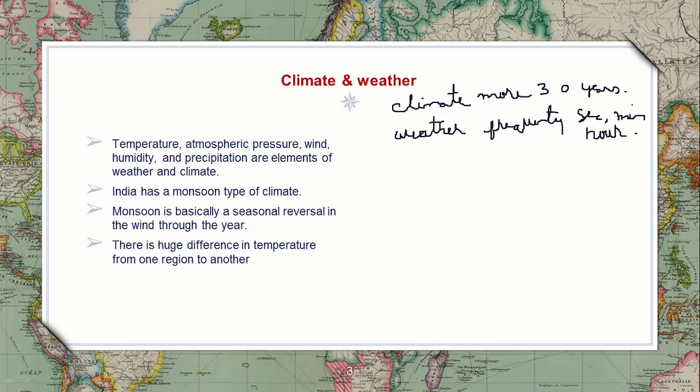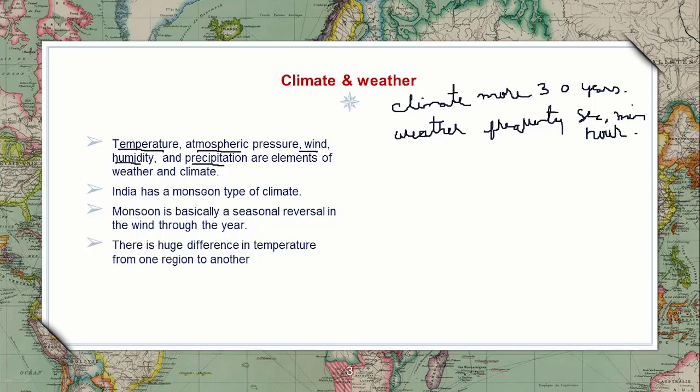These are the differences. Next, the factors which are causing the changes in climate and weather are temperature, atmospheric pressure, wind, humidity and precipitation. These all are the factors which are responsible for the change of climate and weather.